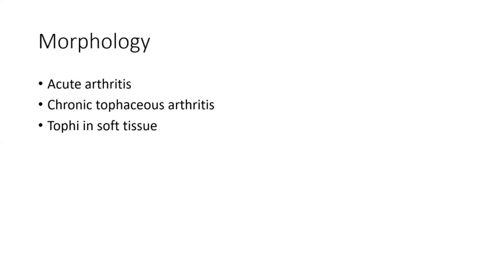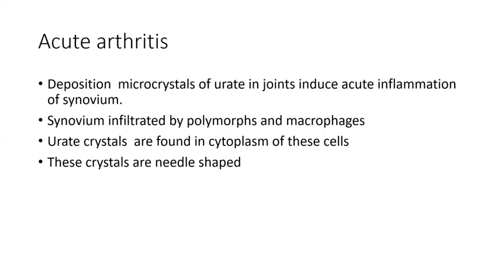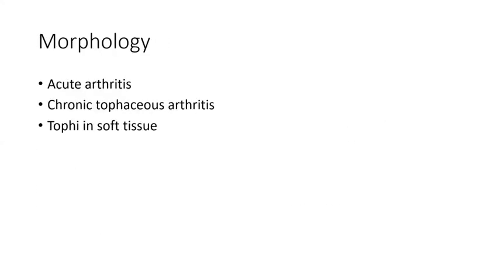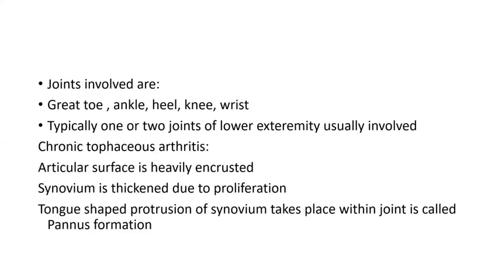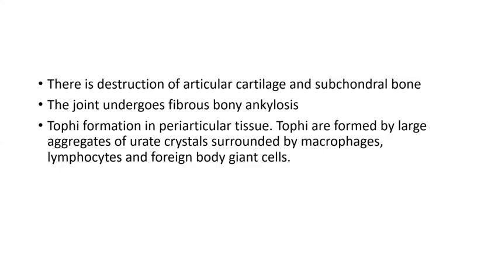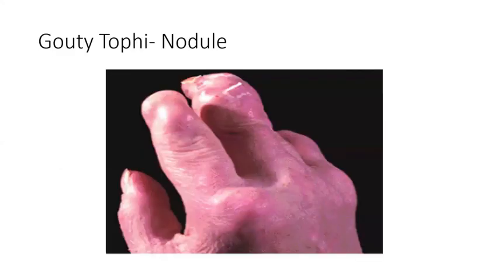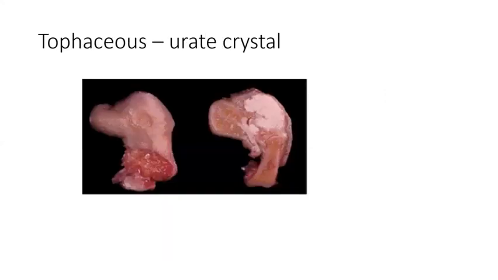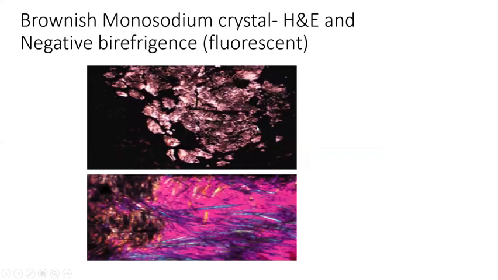So it can present as acute arthritis, chronic tophaceous arthritis, or it can be tophi in the soft tissue. So most commonly grade 2 will be involved. Articular cartilage will be involved. You have articular cartilage degeneration. This is a tophi nodule in the finger. So you can see this urate crystal deposition. It will be identified on the cut section.